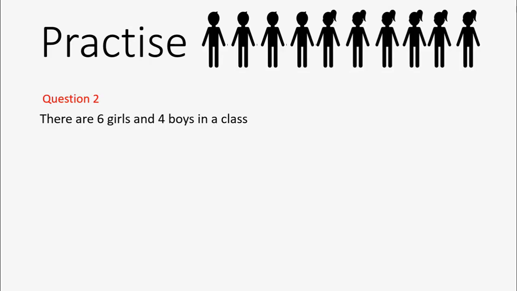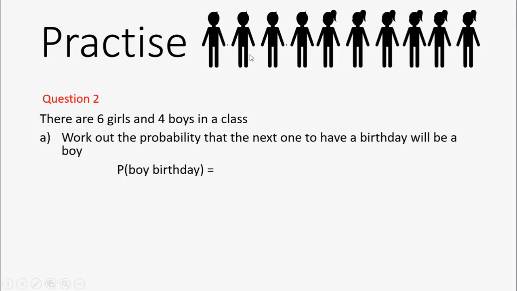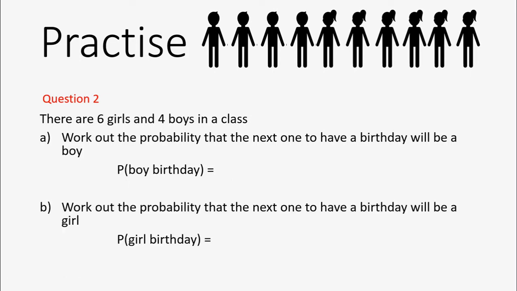Question 2. There are 6 girls and 4 boys in a class. Work out the probability that the next one to have a birthday will be a boy. Note my probability notation here, P, boy birthday, and work out your probability as a fraction. Work out the probability that the next one to have a birthday will be a girl. So again, my notation, P, girl birthday, and work out your probability as a fraction.